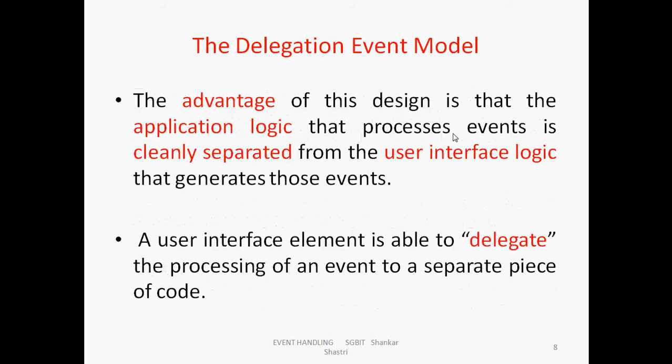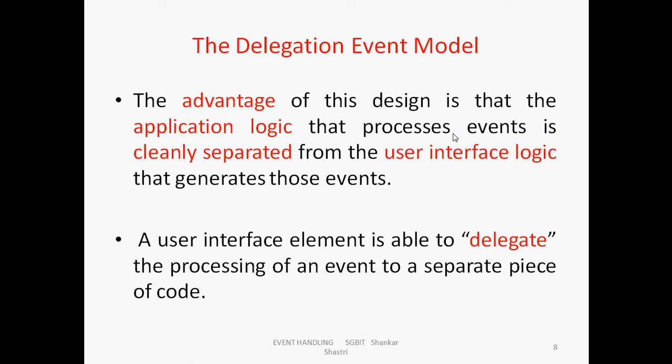The advantage of the delegation event model is that the application logic that processes the events is cleanly separated from the user interface logic that generates those events. Means the front end is purely separated from the user interface logic.